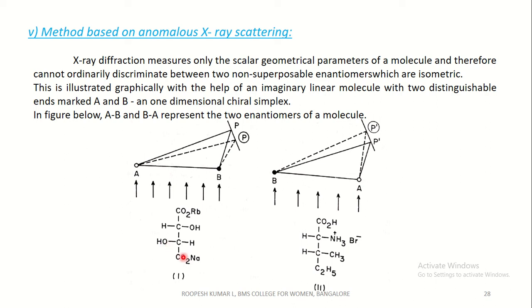This is a sodium rubidium salt of tartaric acid. That is, H of the tartaric acid has been replaced by rubidium and sodium. Hence it is called sodium rubidium salt of tartaric acid. And the other such molecule is isoleucine bromide. This is the structure of an isoleucine with a bromide salt.